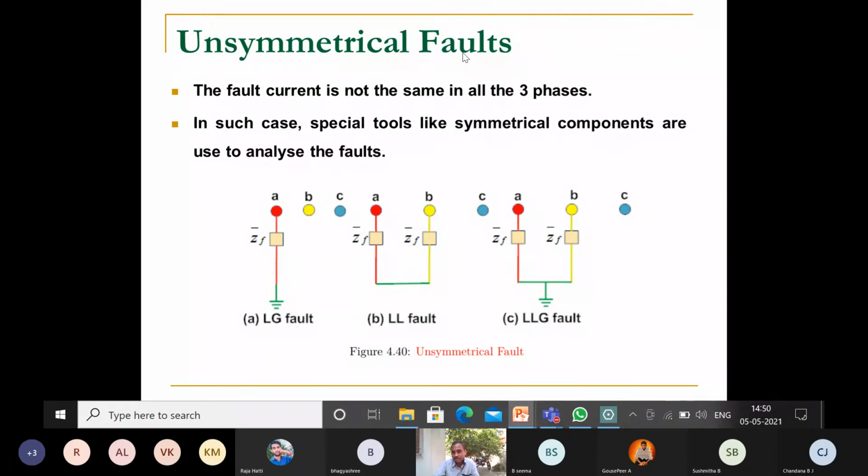Okay, we got the difference between what a symmetrical fault is and what an unsymmetrical fault is, and how we can analyze the symmetrical fault and also the unsymmetrical fault, right? So you have got these things. Are you following?